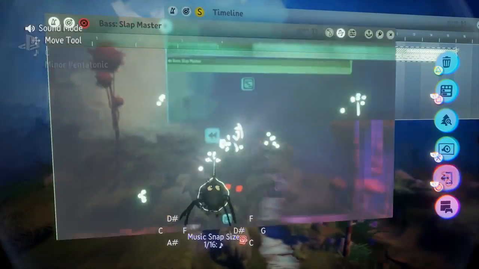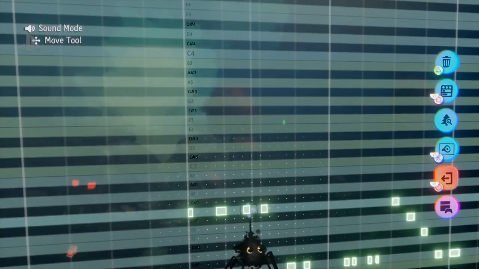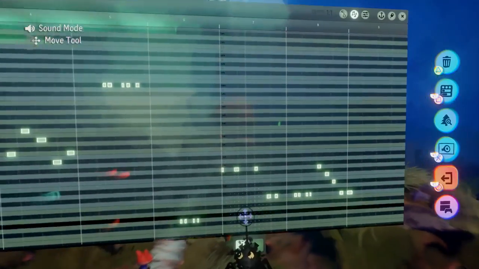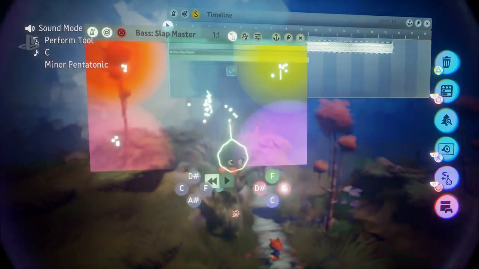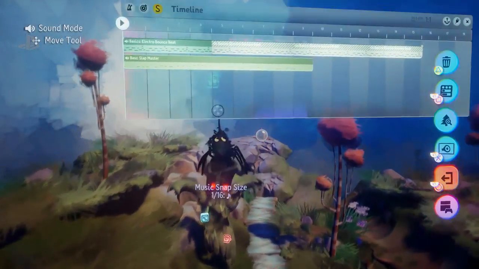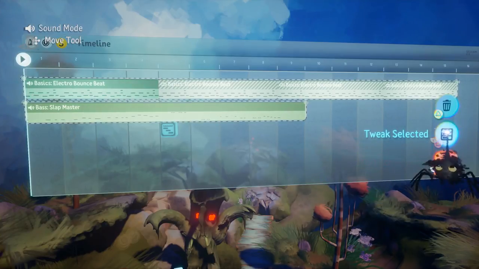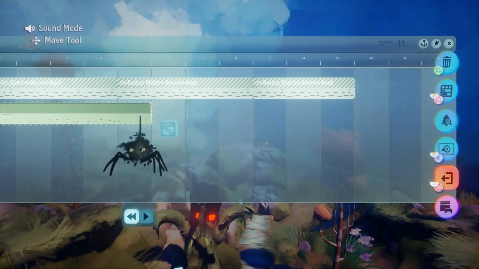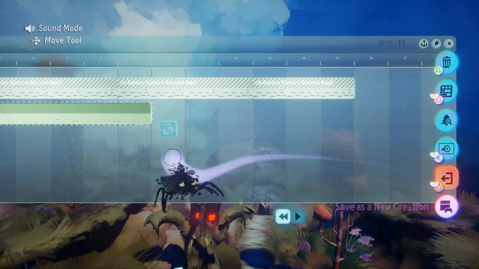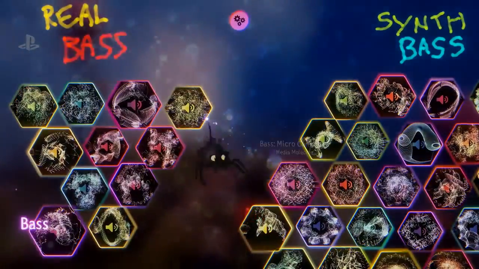You can view it in a more traditional view like this if you want to. Maybe that note there was what spoiled it all. Everything else is perfect. So there we've got a bit of a bass line, and that little clip that I've just made there, I can select and share with the world. It's scary how in depth you can get with all this, and how many options it gives you to tweak all this stuff.